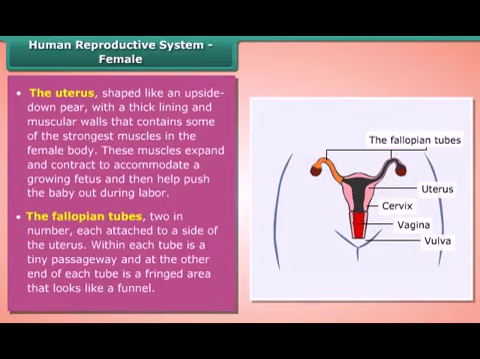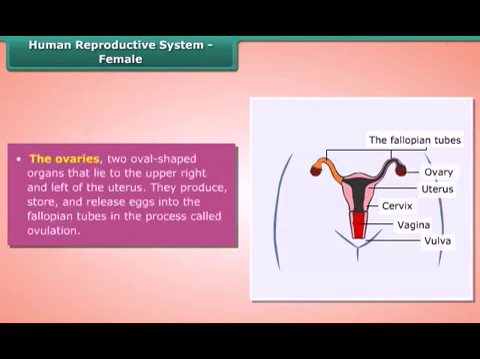The fallopian tubes, two in number, each attached to a side of the uterus. Within each tube is a tiny passageway, and at the other end of each tube is a fringed area that looks like a funnel. The ovaries, two oval-shaped organs that lie to the upper right and left of the uterus. They produce, store, and release eggs into the fallopian tubes in the process called ovulation.